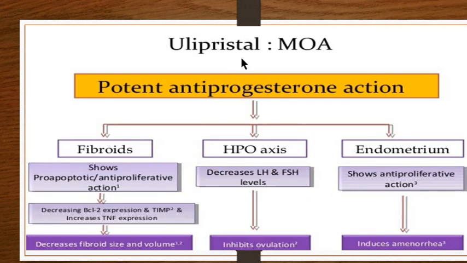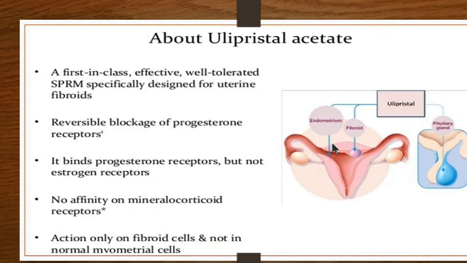So the mode of action of ulipristal would be acting on the fibroids. It shows a pro-apoptotic and anti-proliferative action, decreasing the tumor necrosis factor, decreasing the fibroid size and volume. Acting on the HPA axis, it decreases the LH and FSH, and therefore ovulation is inhibited and the cycles become anovulatory. And acting on the endometrium, it shows an anti-proliferative action and therefore amenorrhea. So the mode of action of ulipristal is on pituitary, on fibroid, on endometrium.